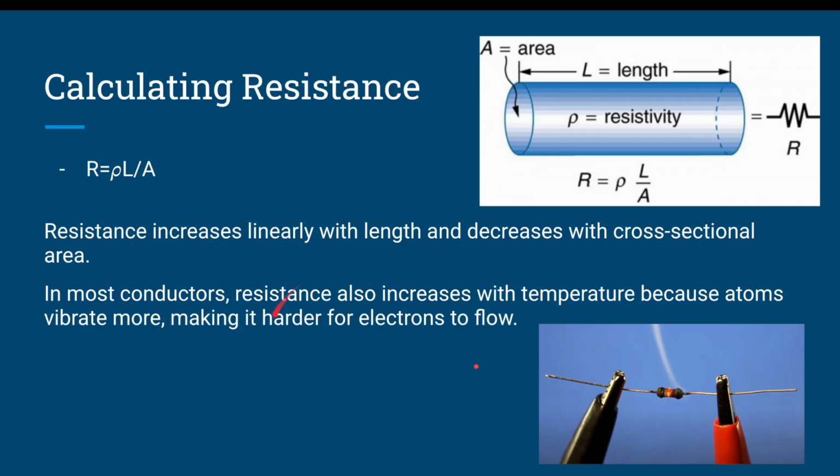In most conductors, resistance also increases with temperature because atoms vibrate more, making it harder for electrons to flow. This principle is the reason why superconductors are able to have zero resistance at extremely low temperatures.